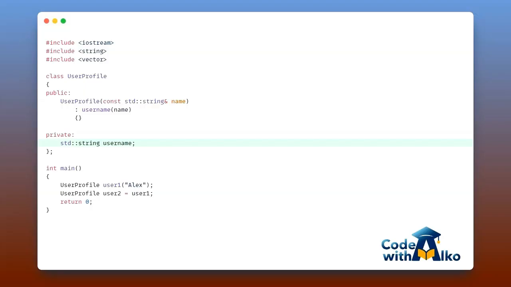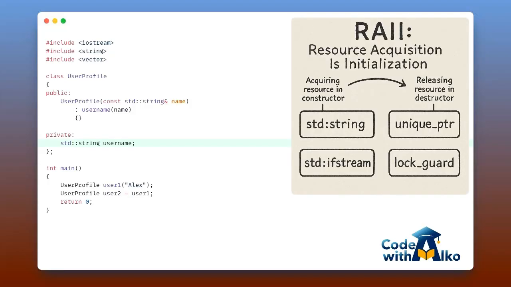In this rewritten class, we have replaced our raw pointer, the char pointer, with a string. The standard string class from the C++ library is an amazing tool because it manages its own memory for you. When you create a string, it allocates memory automatically. When you copy that string, it handles creating a completely new copy of data for you. And most importantly, when the string object gets destroyed, it automatically cleans up the memory it allocated.